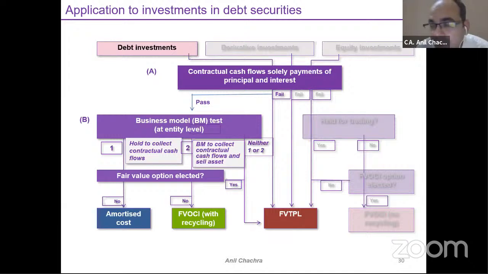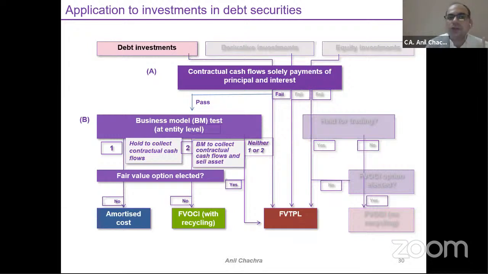So now, first thing is that the SPPI test, solely payment of principal and interest, has been met, meaning the basic lending arrangement. Then we need the business model level test, meaning my intention is to hold to collect or hold to collect and sell, right? So these two things we need to keep in mind. Now we are presuming that my first condition, the SPPI test, the basic lending arrangement, has been met. Then I am now analyzing my business model.